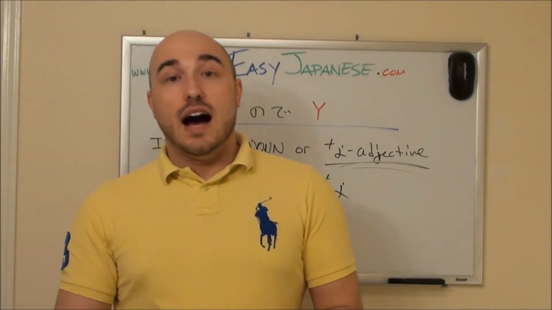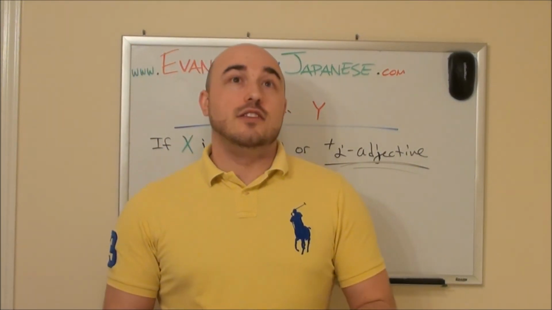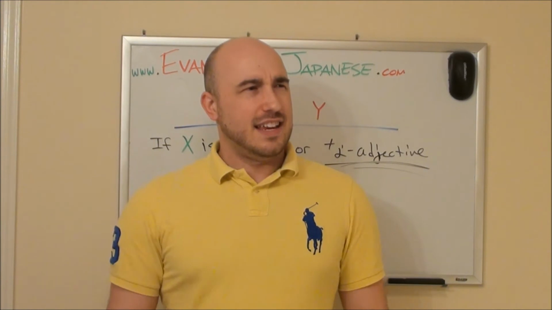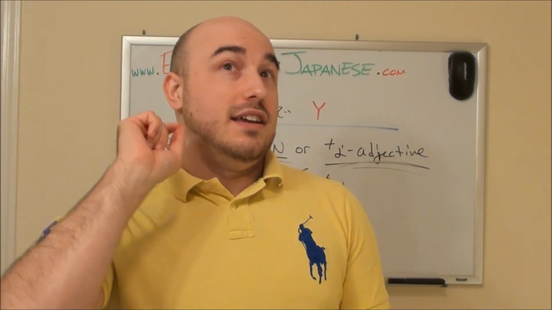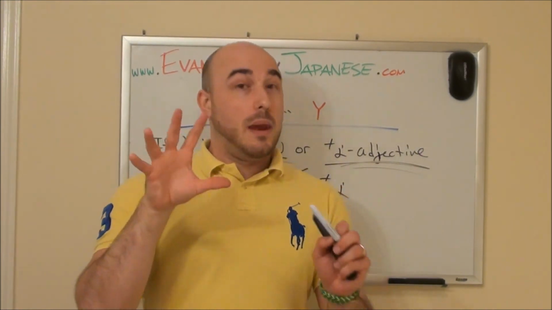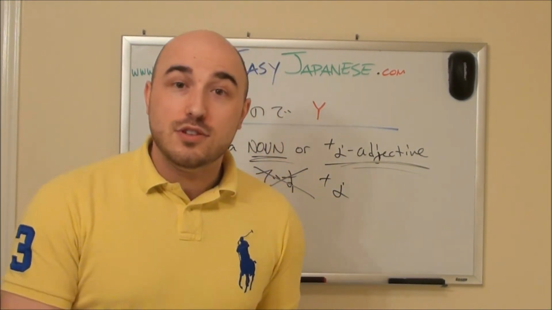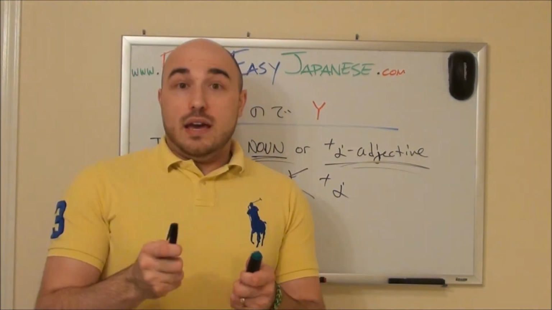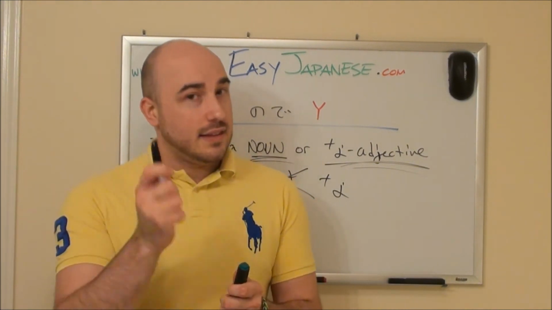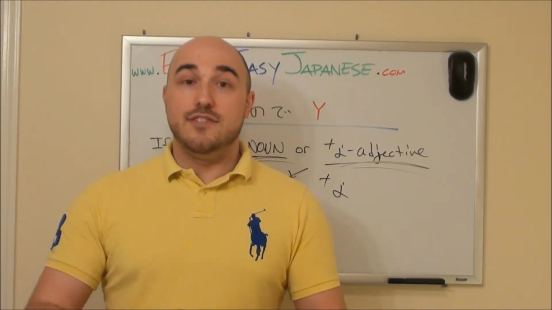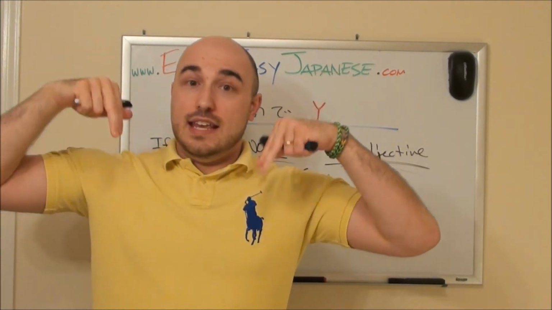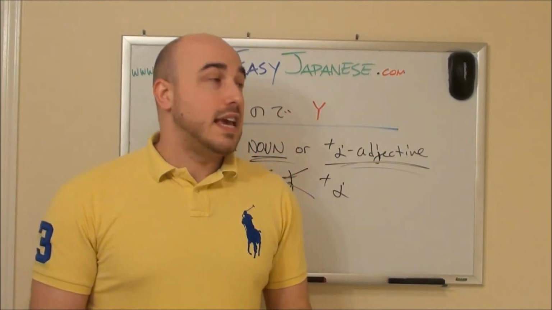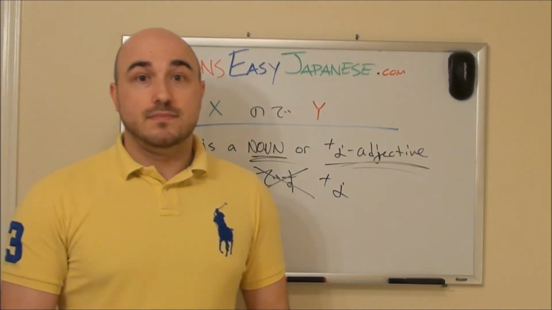We do not use da, we do not use no. Did I just say we don't use na? We do not use da, we do not use no. We do use na. Okay? If it's des, not deshta, we use na. If it is past tense, it was a pie, we use datta. If it is a pie, we're using na. Same thing with na adjectives.